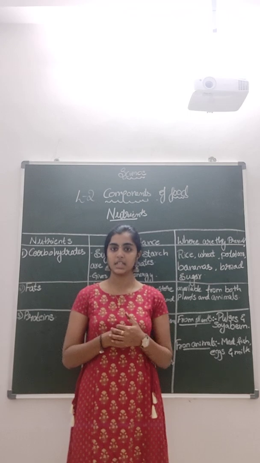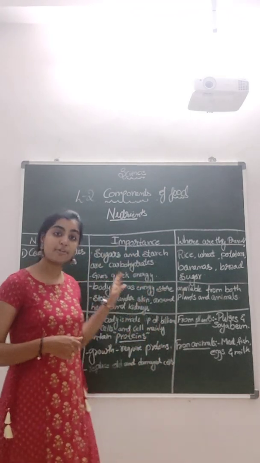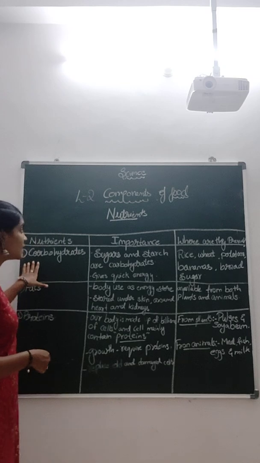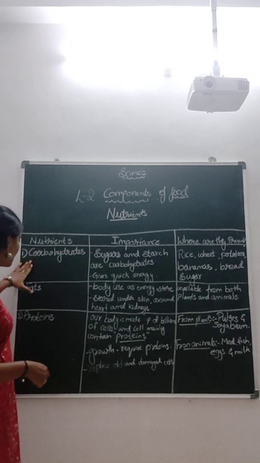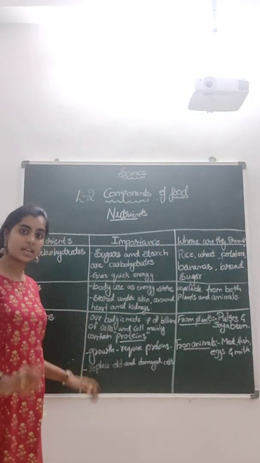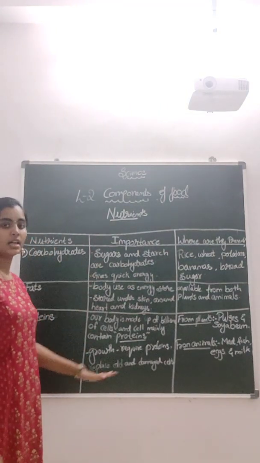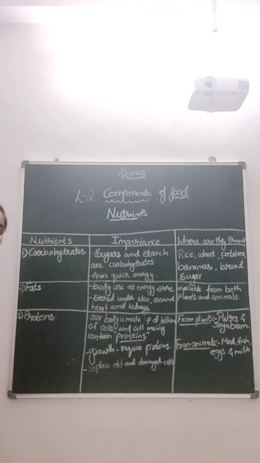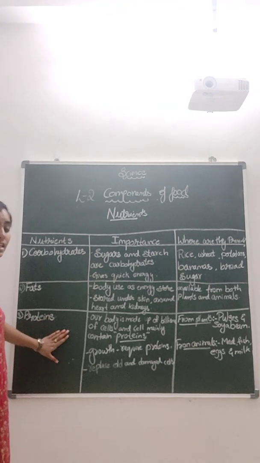Understood? So today we have learned about three types of nutrients: carbohydrates, fats, and proteins. I request everybody to make a note of this table. Please make a note of this table in your books.